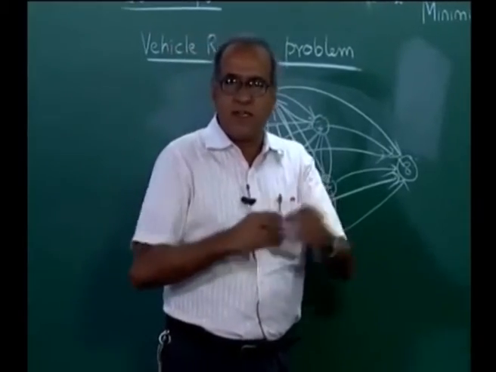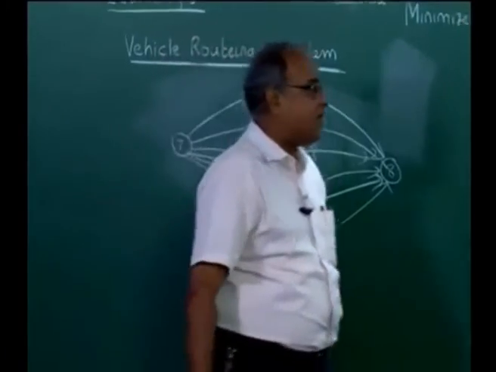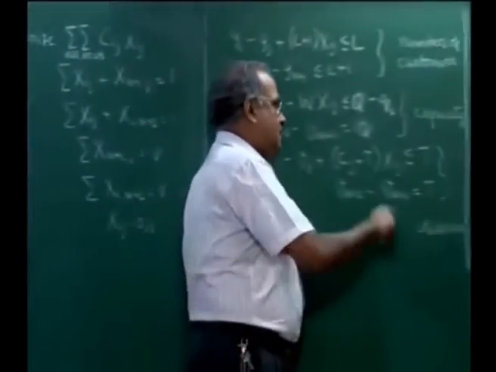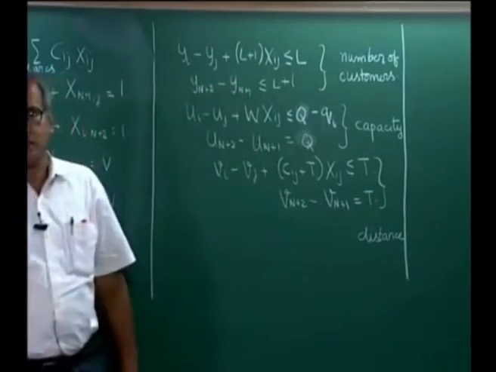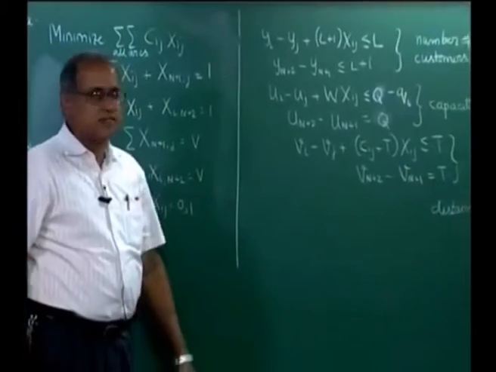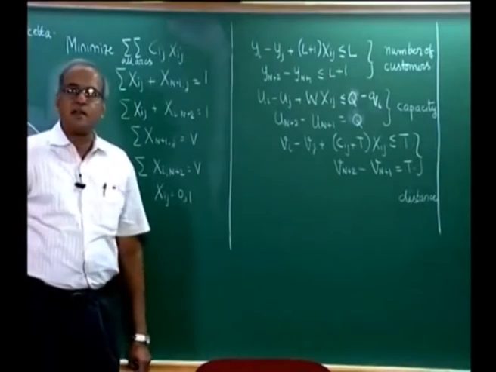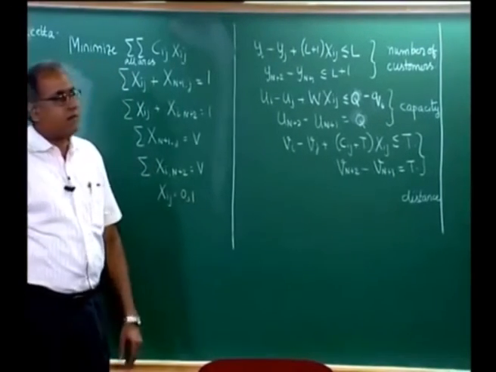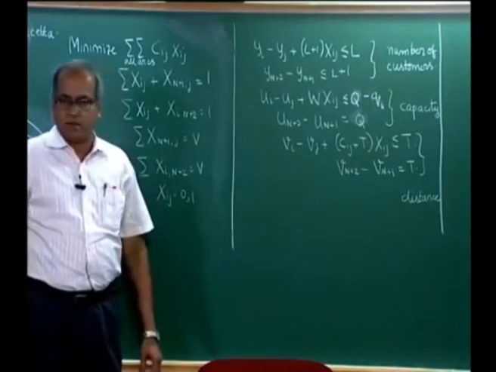So, we would like to have a certain balance in terms of distance travelled. So, we would like to say that each vehicle does not travel more than a capital T, which is the distance. So, we could have either all three types of constraints, which would be number of customer constraint, capacity constraint and distance constraint, or we could have a subset of these depending on our actual requirement.